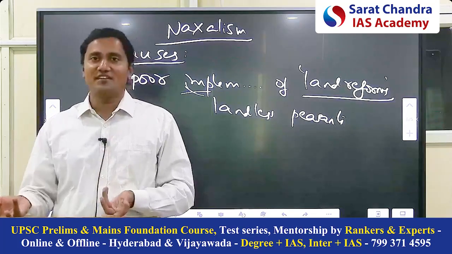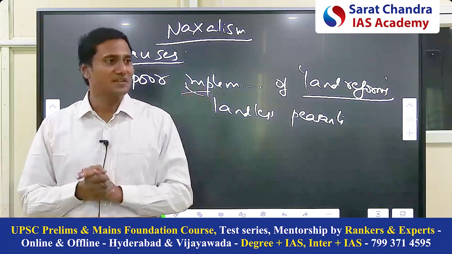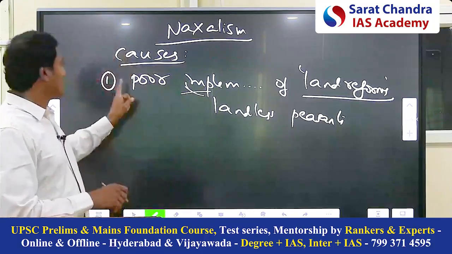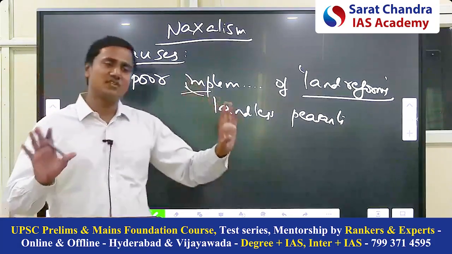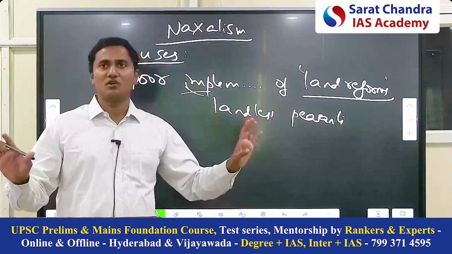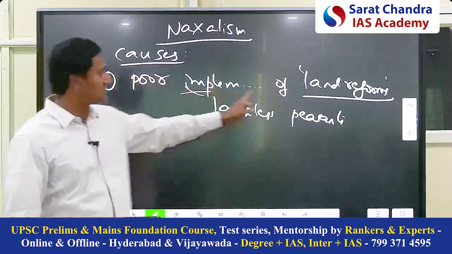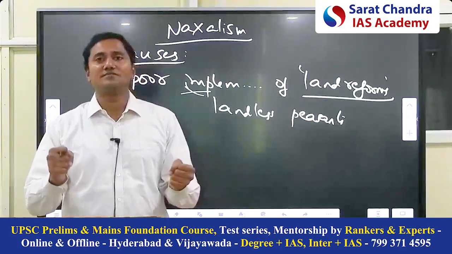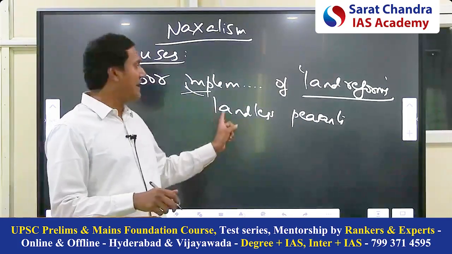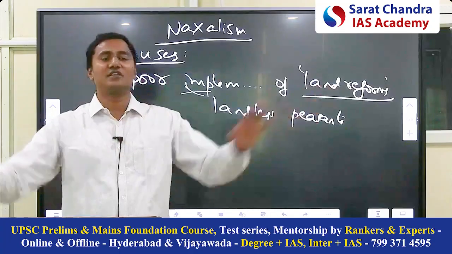Just the British only exploited the poor. Here also they are exploiting the poor. The same thing happened. So land reforms are poor. You should not say no implementation, say poor implementation. Some land reforms are implemented. It is not zero, but some are implemented. Because of poor implementation of land reform, this is the main reason because of which the poor farmers, landless peasants, decided that democracy is not good for our country.